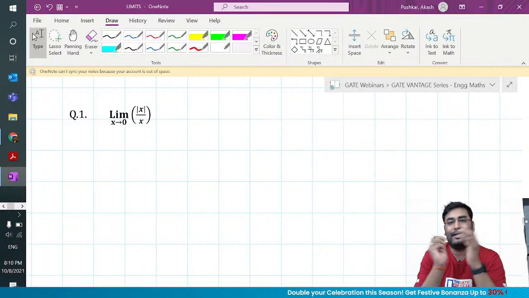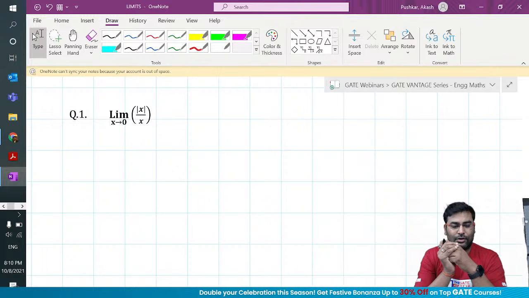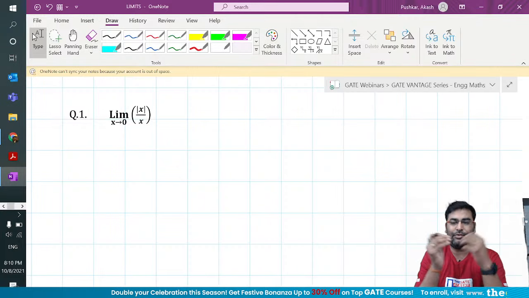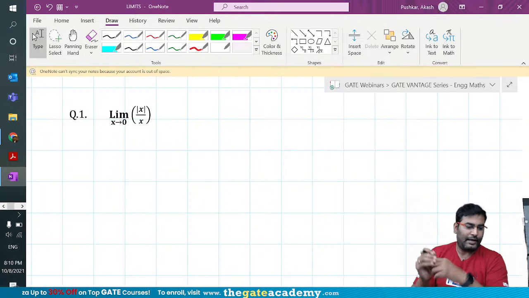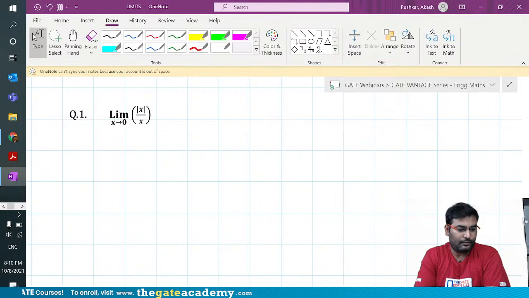The idea is to define this function. You're looking at modulus of x by x, and you have to define this function, and it will give you some idea. Any answer? Vishal, Shrikant, Akash, Ganesh?